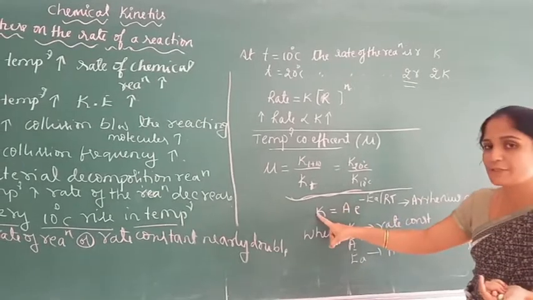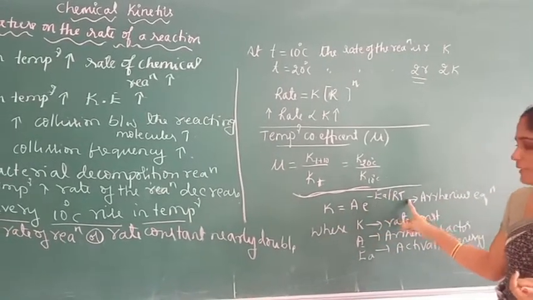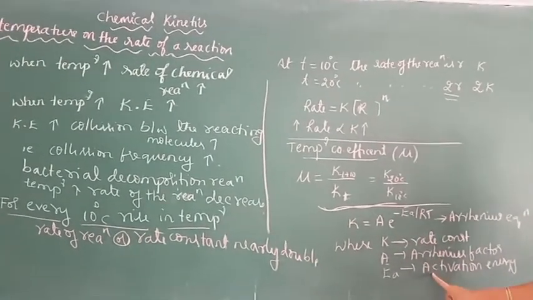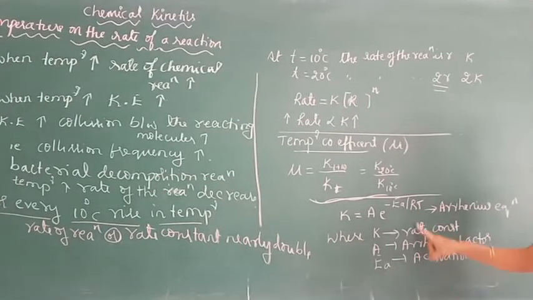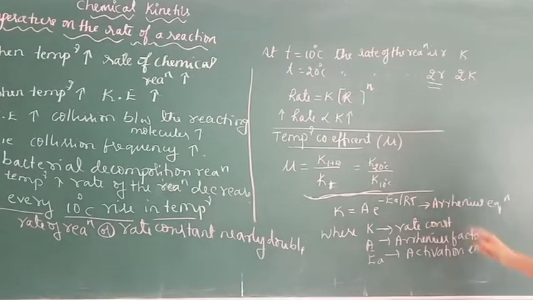So the Arrhenius equation can be represented as K equals A into e to the power of minus Ea by RT, where K is the rate constant, A is the Arrhenius factor, Ea is the activation energy, R is the universal gas constant and T is the temperature.